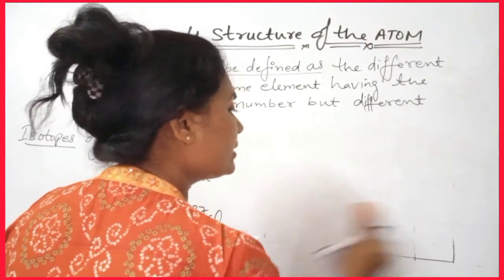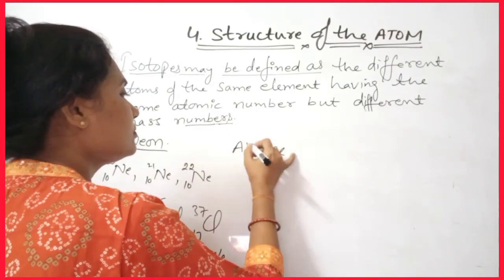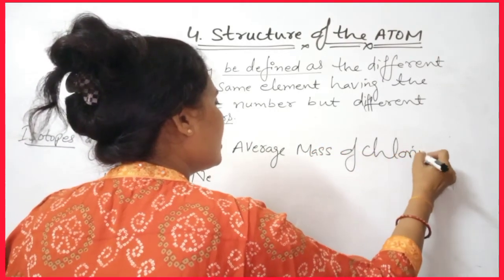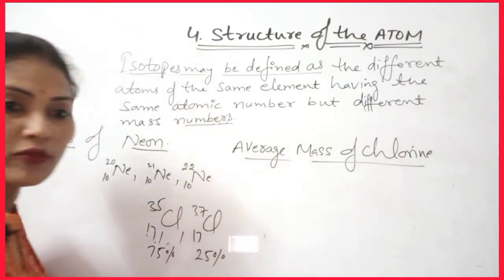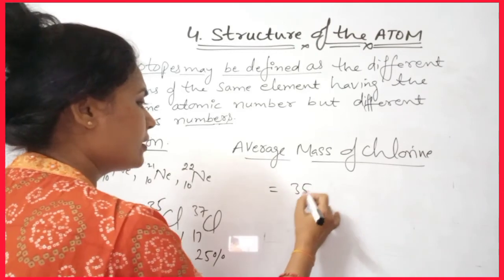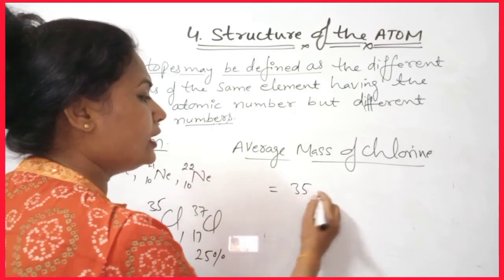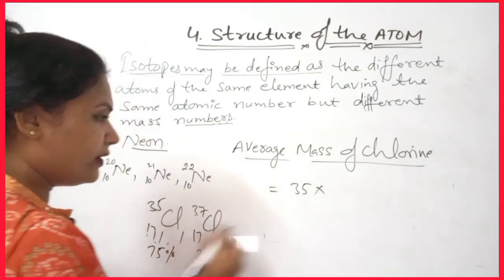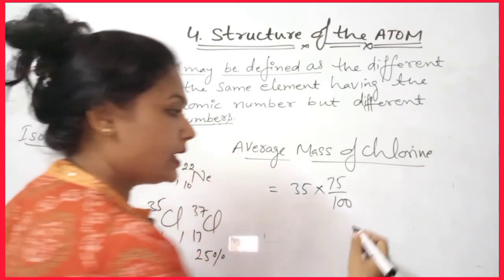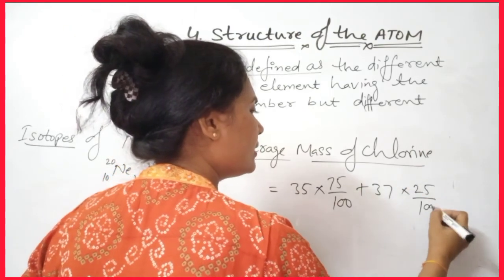So let us find the average mass of chlorine. The formula is 35 into 75 upon 100, plus 37 into 25 upon 100.